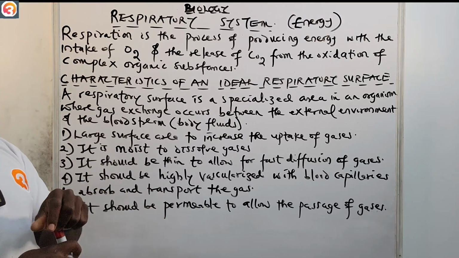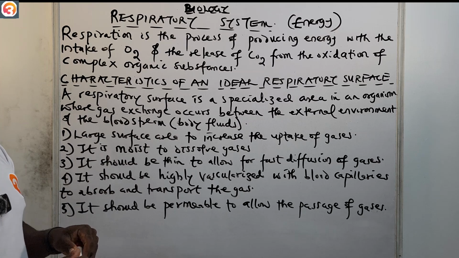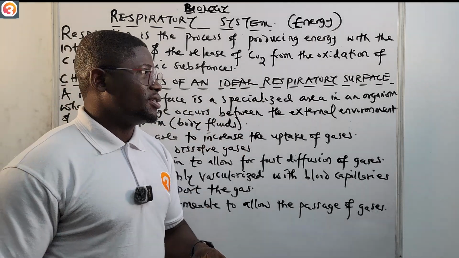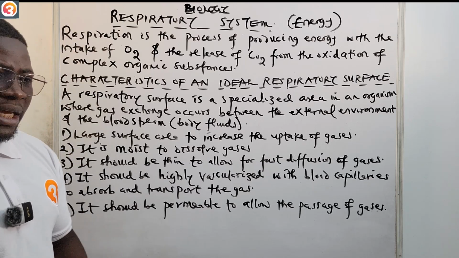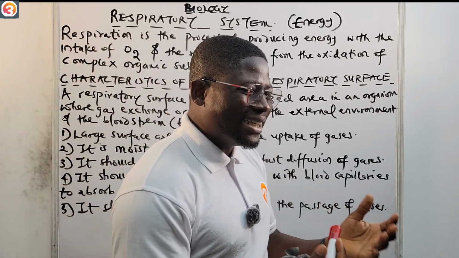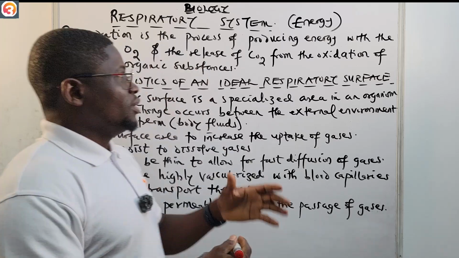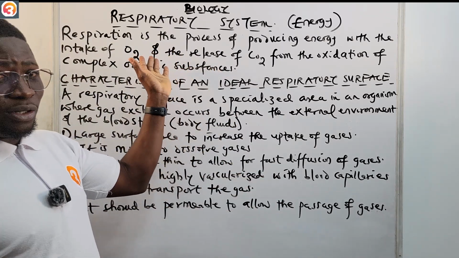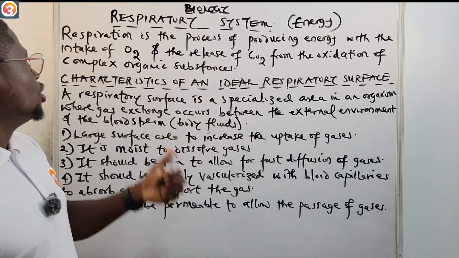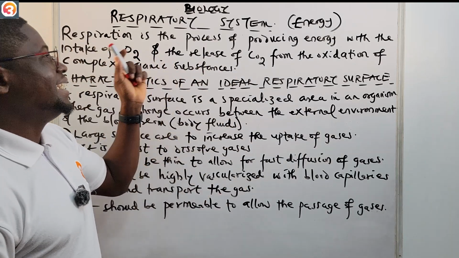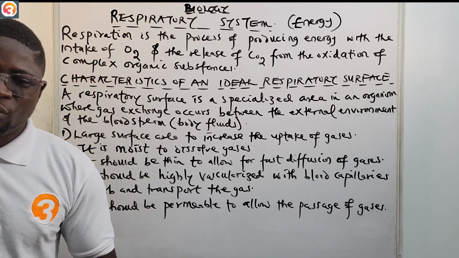So we'll say that respiration is the process of producing energy with the intake of oxygen and the release of carbon dioxide from the oxidation of complex organic substances. You can take this definition: respiration is the process of producing energy with the intake of oxygen and the release of carbon dioxide from the oxidation of complex organic substances.